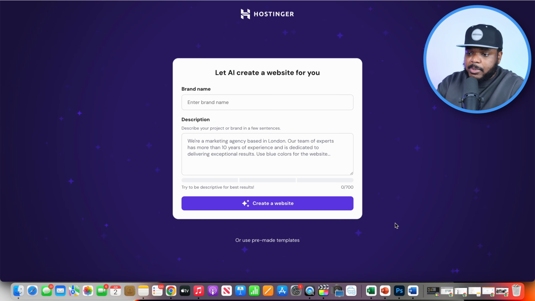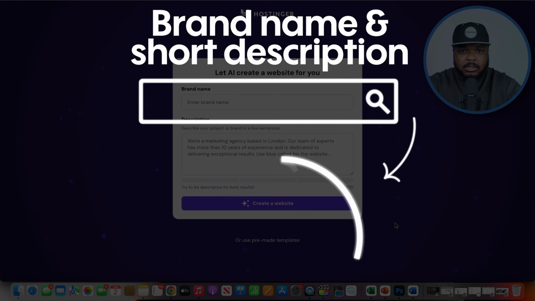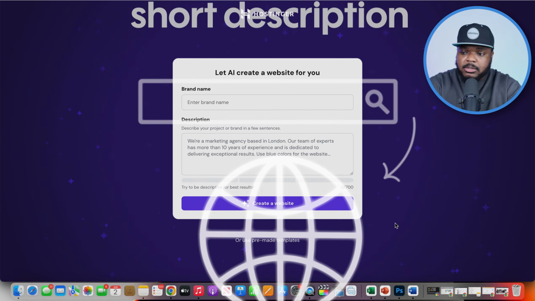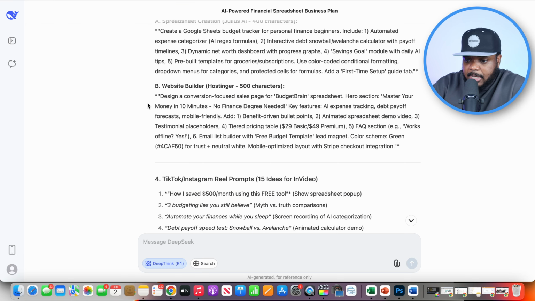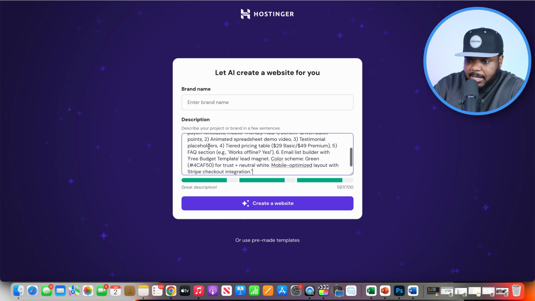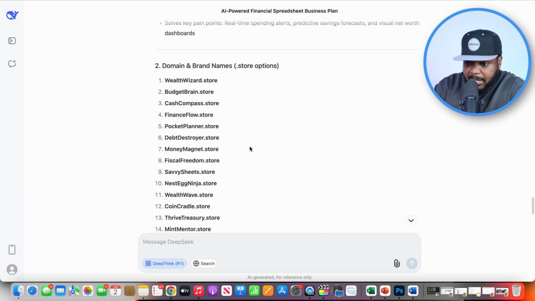It's now taking me to this page where returning viewers will know how simplistic it is, because all you got to do is enter the brand name and a short description, and Hostinger is going to be able to take care of the rest when it comes to getting the website built. So this is where DeepSeek is going to come into play, because I'm just going to go back over to it, and it's going to be with this description that I'm just going to paste in here. And for the brand name for this website that's going to be selling digital spreadsheets, I'm just going to go back over to DeepSeek and see which names it came back with.